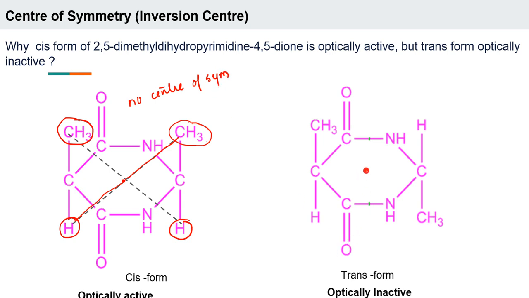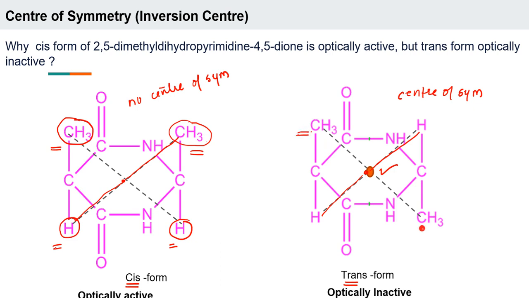Now if you look at this, if this is my center, I draw H towards H and I extend it. Is it matching? Matching, no? Both of them are matching. CH3 is also matching. So what does it have? It has a center of symmetry. Yes or no? Okay. Now look at this. These are the same molecules, but one is the cis form and one is the trans form. Why is this cis? Because these groups are on the same side. H, same side. CH3, same side. Why is this trans? CH3 and CH3 are on the opposite side. Are you getting this?